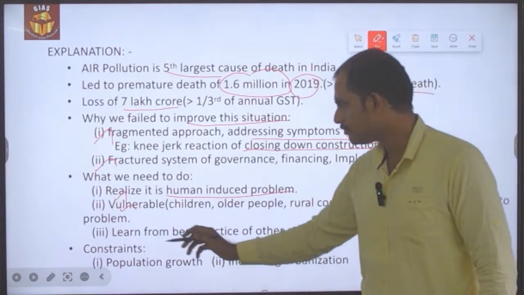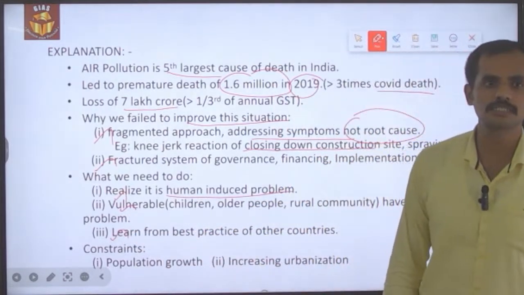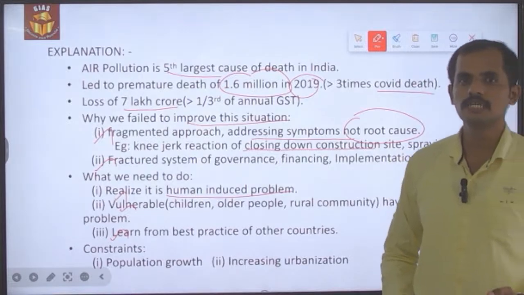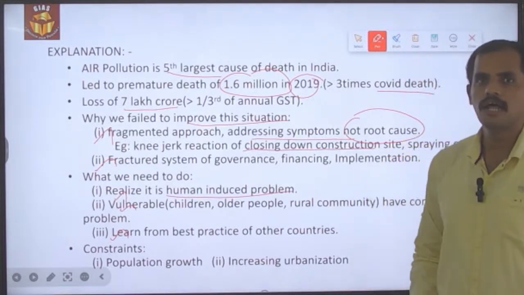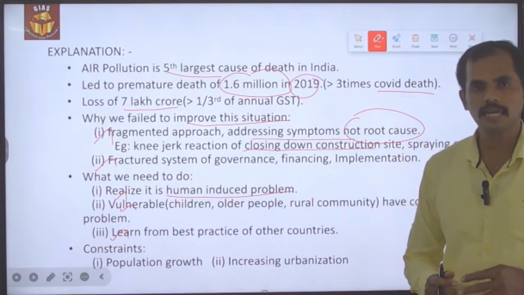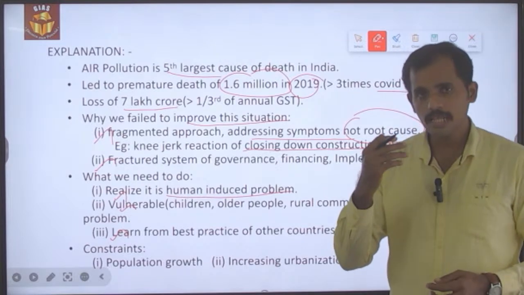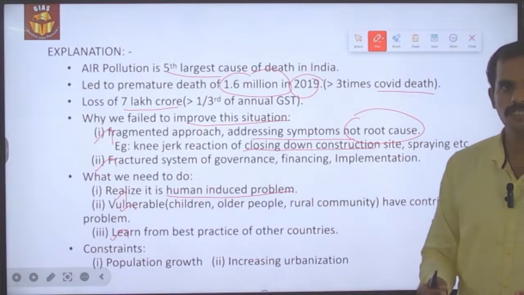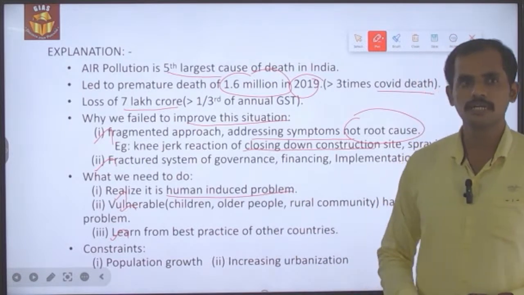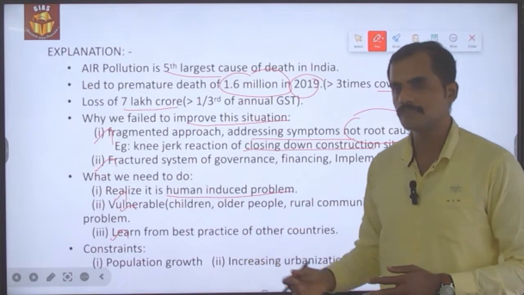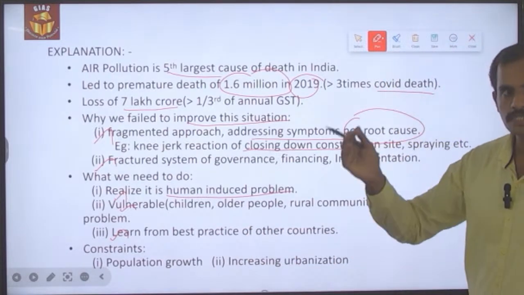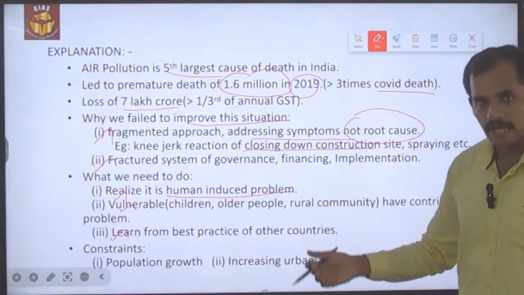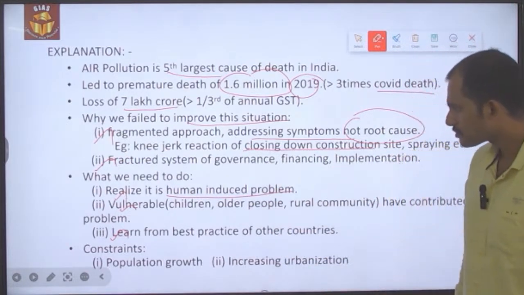And at the same time, we should also learn from the best practices prevailing in other countries, like in the case of Los Angeles, Mexico City, as well as London. These are all areas where air pollution was higher at one period of time, but after some stringent implementation as well as policy making, it got reduced, and now they are among the cleanest cities in the world. So from those cities, best practices should be adopted as well as adapted according to our needs.